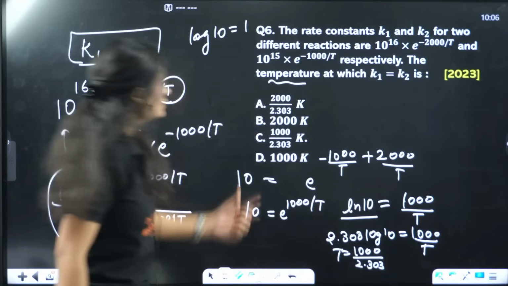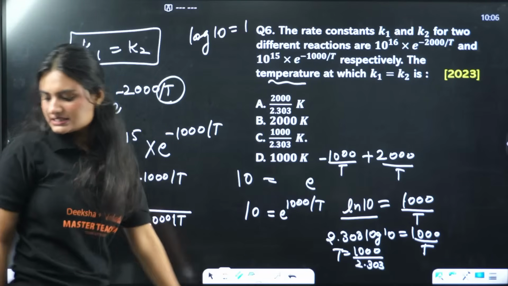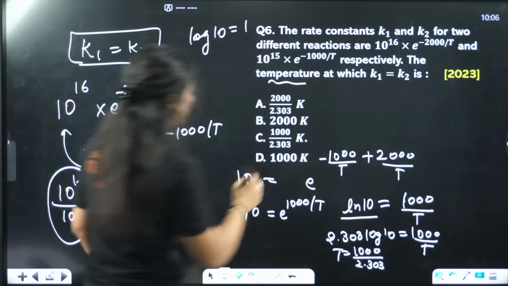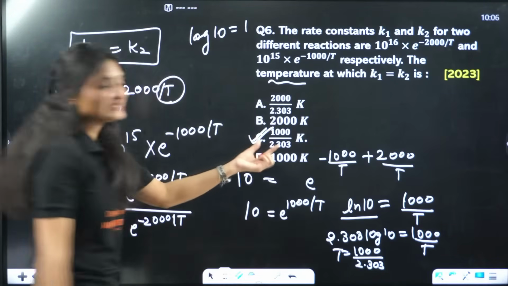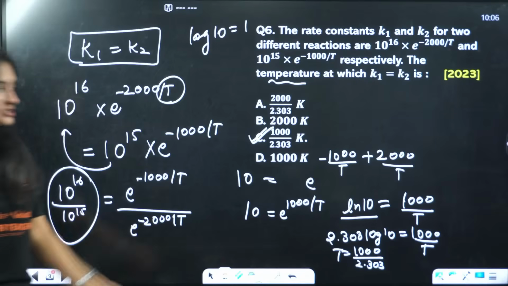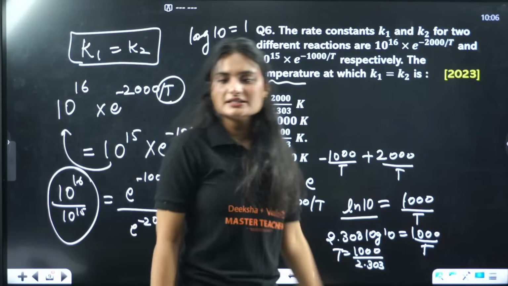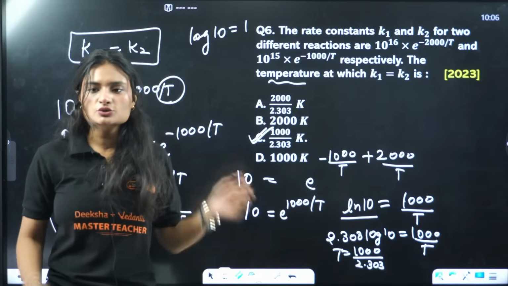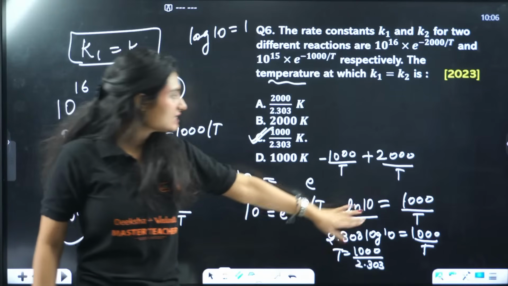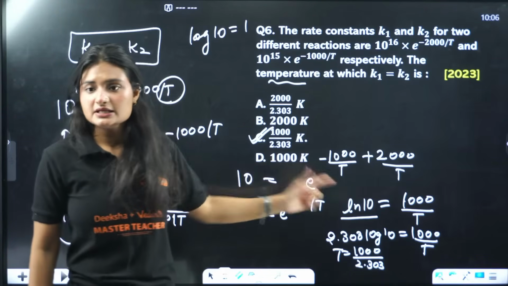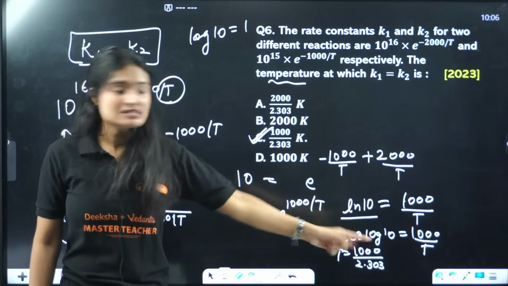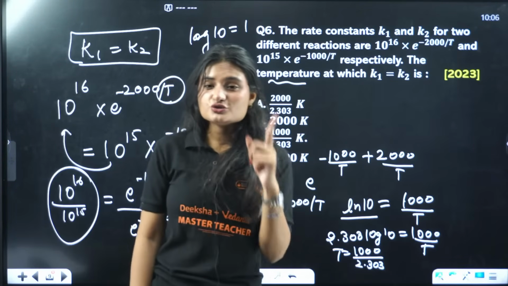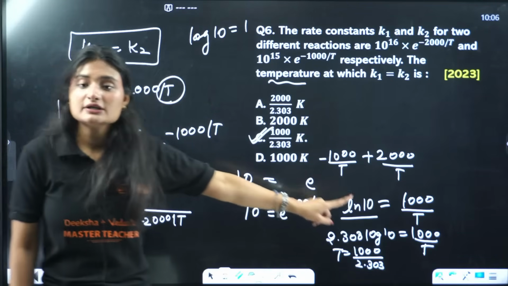1000 upon 2.303. How many of you answered C? This is the temperature. This mistake you might have made, right? It is to confuse you, because ln of 10 is not equal to 1. You can't just put 1 and then the answer will be 1000. If you put ln of 10 as 1, the answer will be 1000, and this option is given to confuse you, right? So you should use your brain here that ln of 10 is not equal to 1.